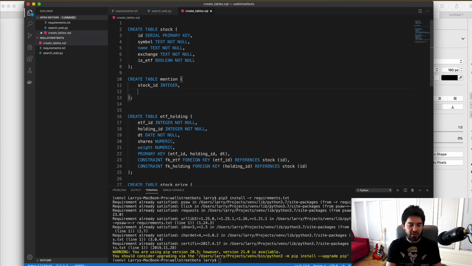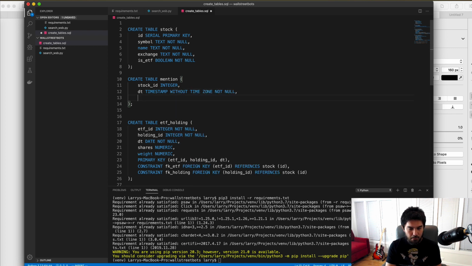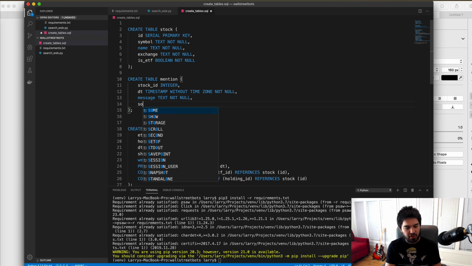Okay. And I'm going to add a timestamp so that we have a timestamp field. Right. So dt, timestamp without time zone, not null. Okay. And then we're also going to store the message, like what is the title. We'll just store the title of the Reddit post so far, and we can adjust this as needed. So just for simplicity, I'm just going to look at the titles of the posts. Then I'm going to store the source of the mention.